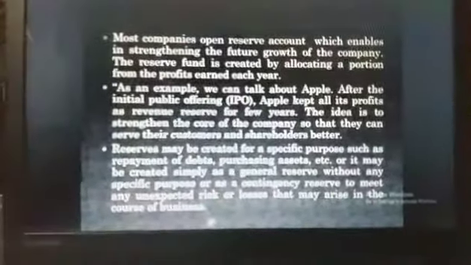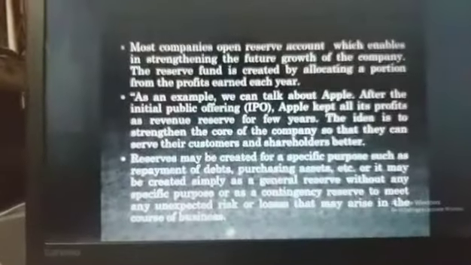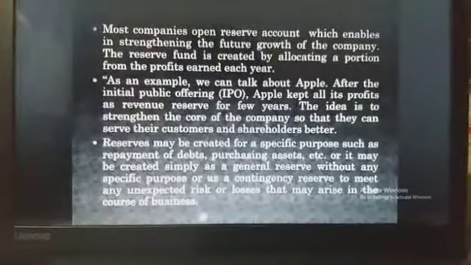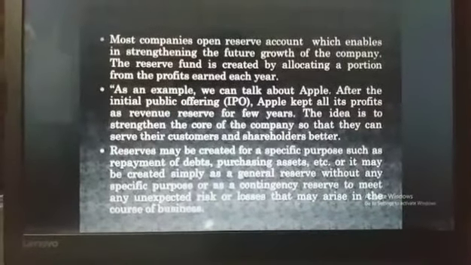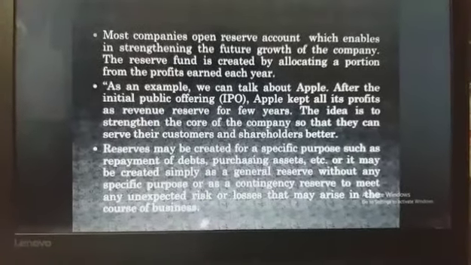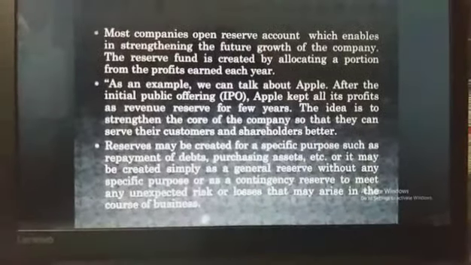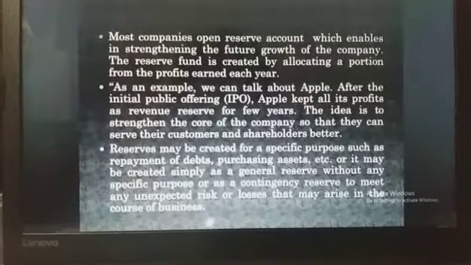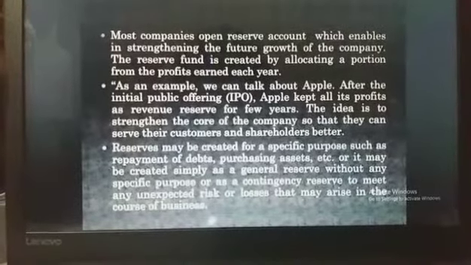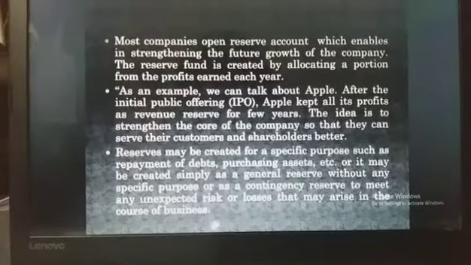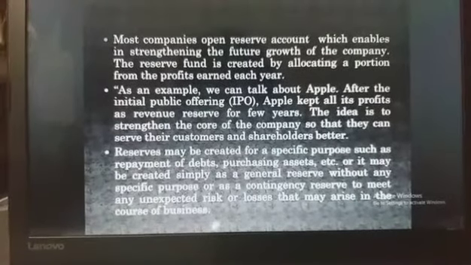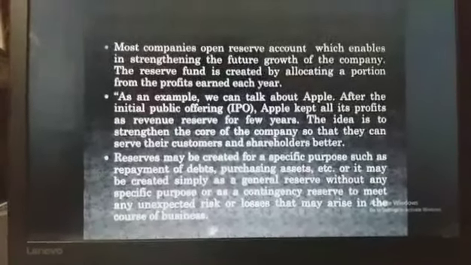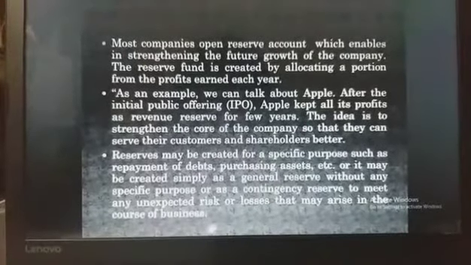Most companies open reserve accounts, which enables strengthening the future growth of the company. The reserve fund is created by allocating a portion from the profits earned each year. For example, after its initial public offering, Apple kept all its profit as revenue reserve for a few years to strengthen the core of the company so that they can serve their customers and shareholders better.